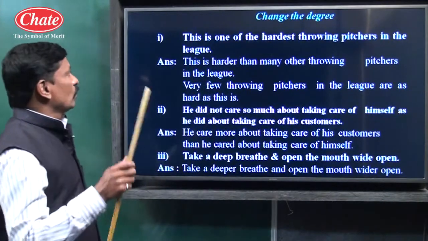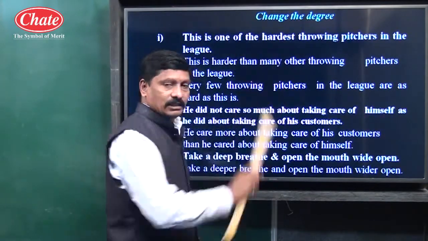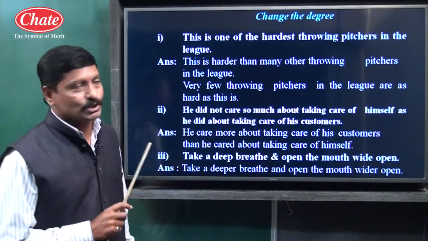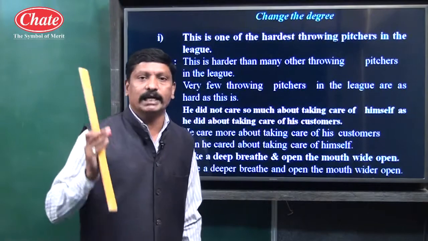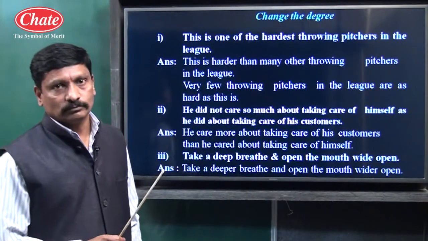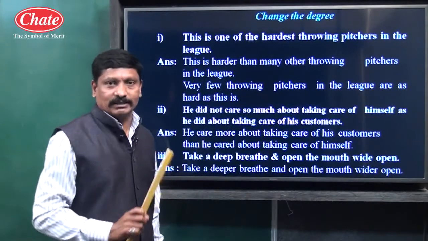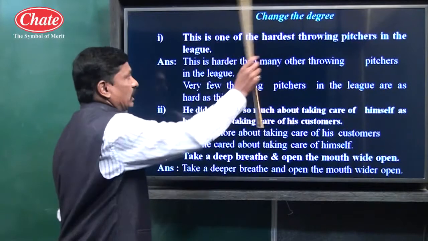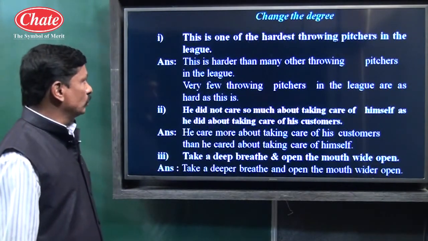See children, one of the hardest. Superlative form of degree is used. So the first example is in superlative degree form. Why children? Because the third form of adjective is given and one is compared with many.